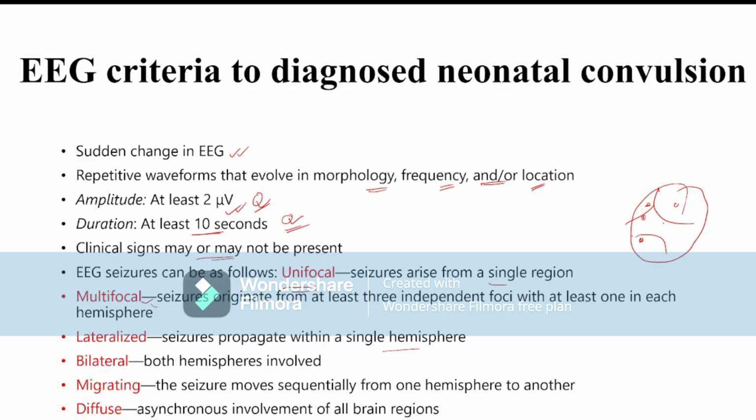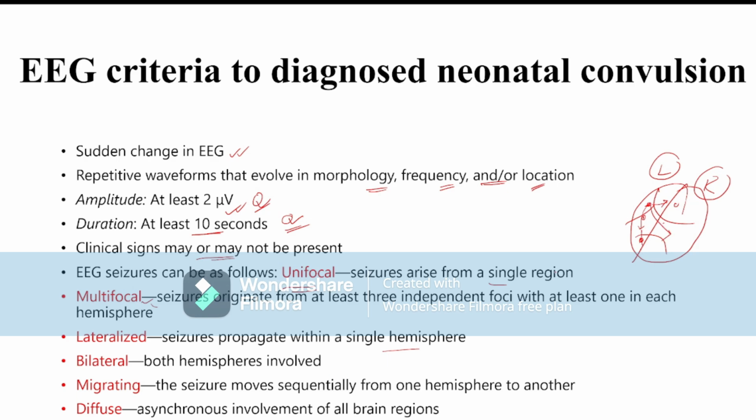That means suppose one electrical activity starts from the left side, left-sided parietal region. That means it propagates to the left-sided parietal region or left-sided occipital or frontal region, but it cannot go into the right side. That means lateralized.